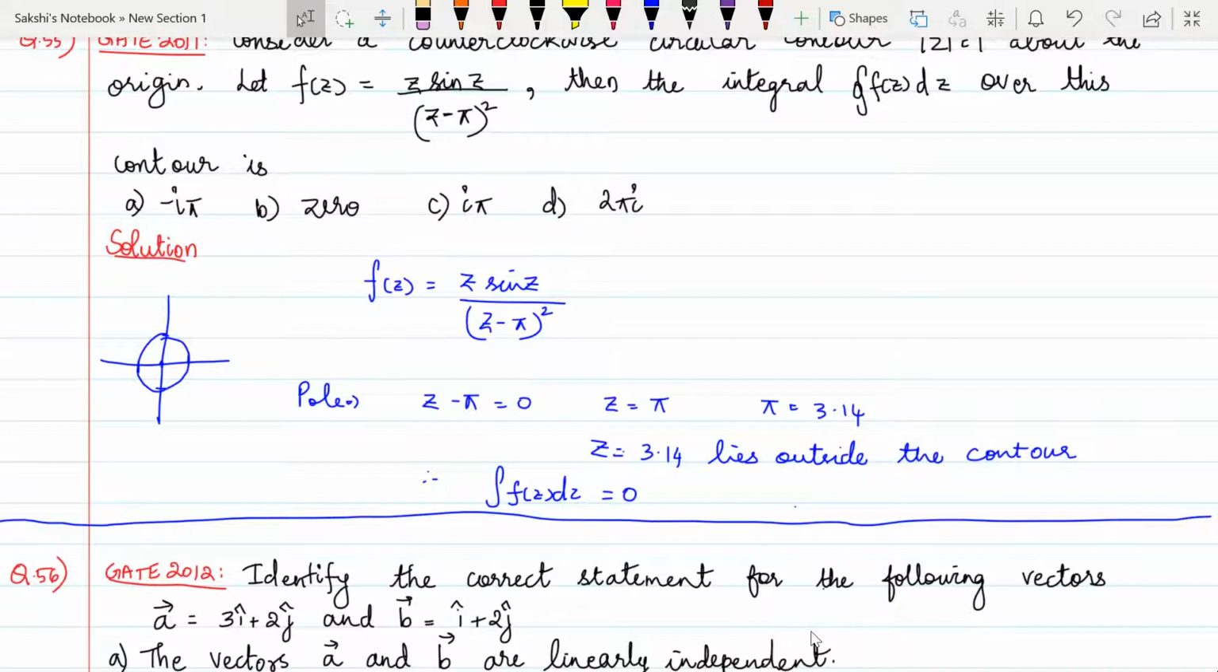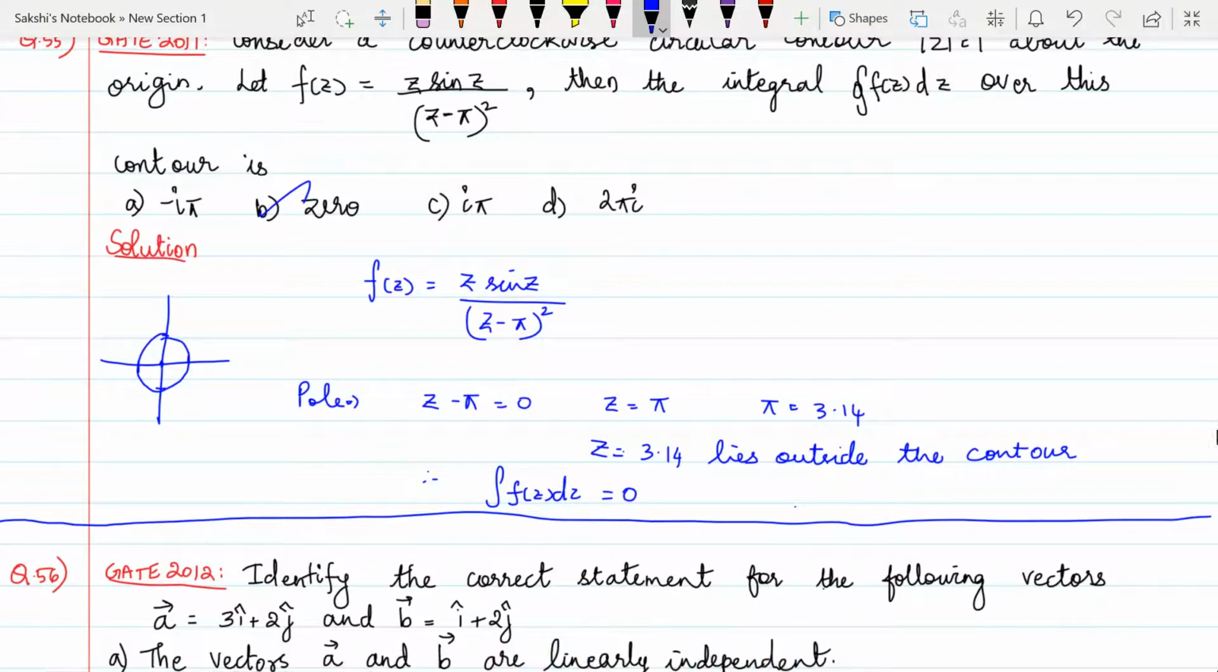So if you use this over here, z minus pi will be equal to 0, z will be equal to pi. So pi, which is 3.14. So z is equal to 3.14 lies outside the contour because our contour is of radius 1. 3.14 obviously lies outside the contour. Therefore, our integral of f(z) dz will be 0.